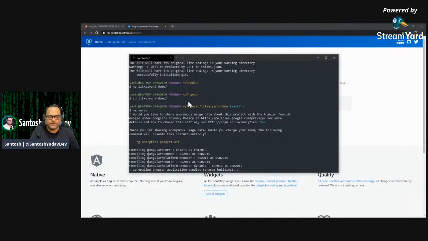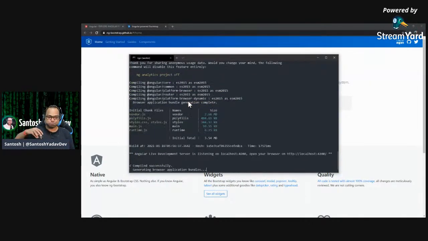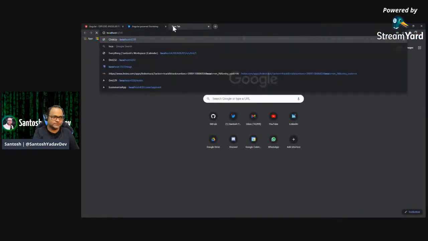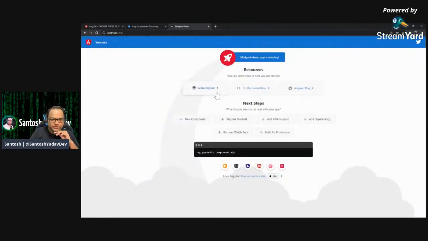And right now there should be a default page which actually gives you just some information about Angular CLI. So it says compiled successfully, and let's go to localhost 4200 here. So this is the default page, like your getting started page in other applications, or in the technology.